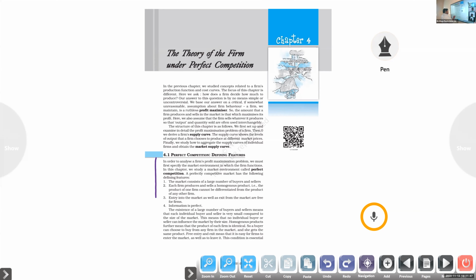What are the answers for one question for you people? What are the defining features of perfect competition? First of all, the market consists of a large number of buyers and sellers, not an individual buyer or individual seller. So the decision taken by one individual seller or one individual customer will not affect the market system.